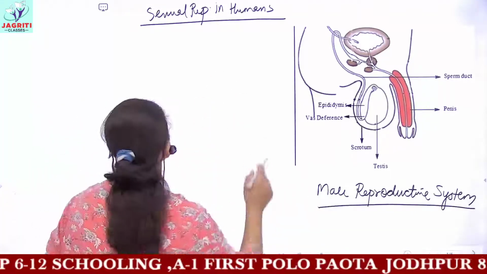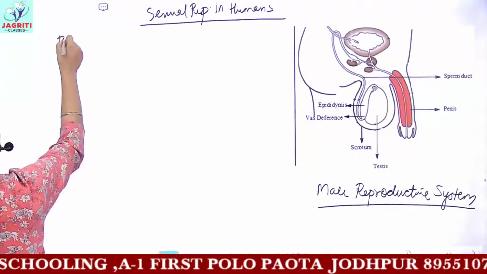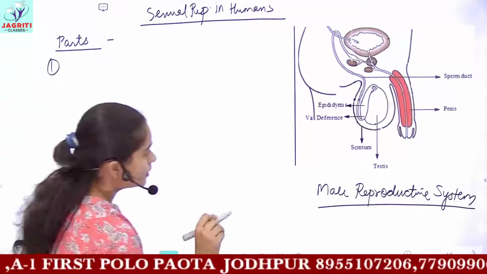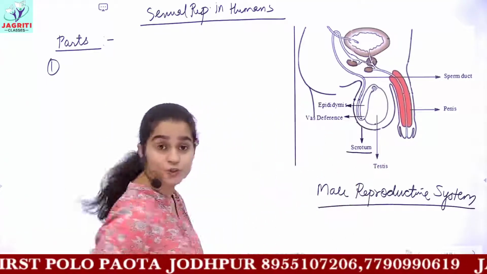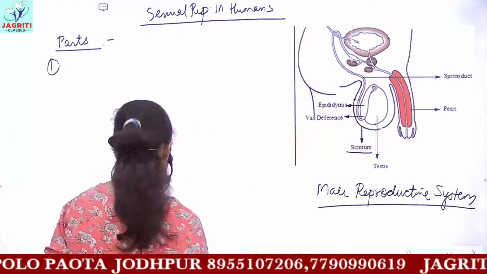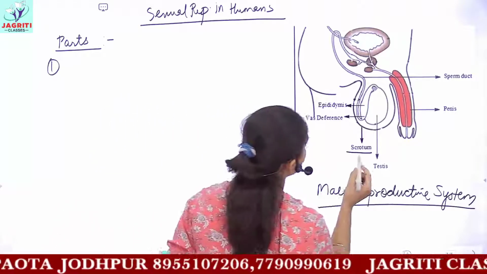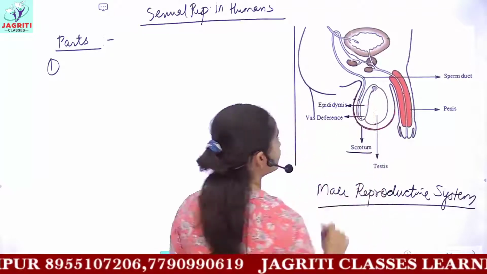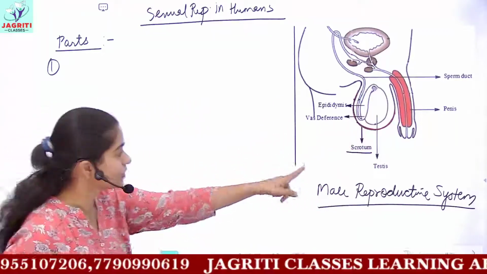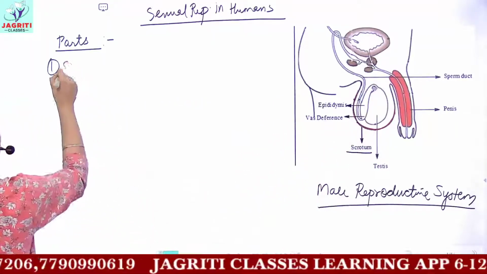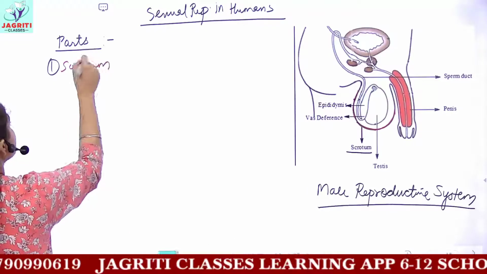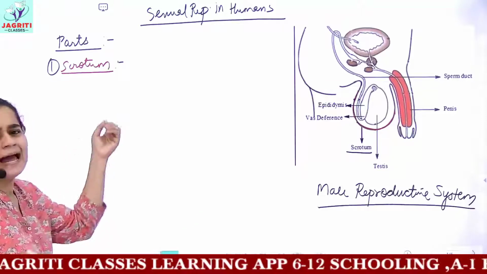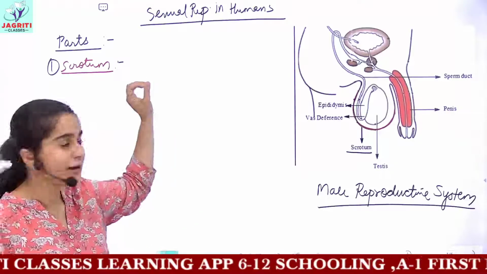You see, you have different parts. Now we'll be doing the different parts of the male reproductive system. The first part you have to study is the scrotum. As you can see in the diagram, this sac-like or bag-like structure is known as the scrotum. We'll be writing the structure and the related functions of each and every part simultaneously.